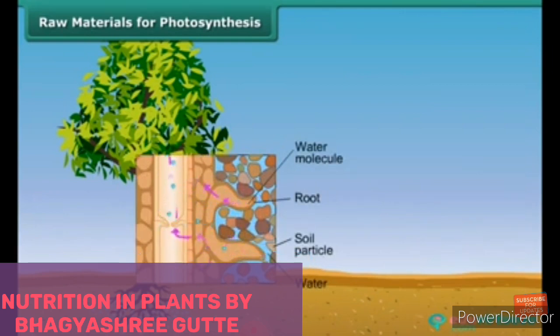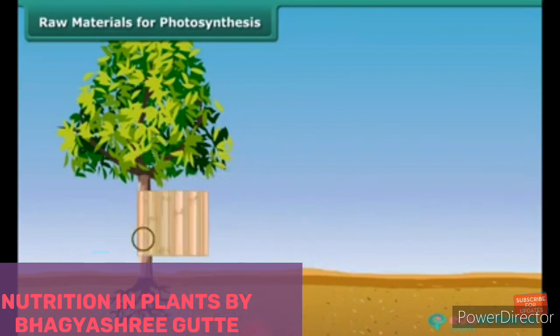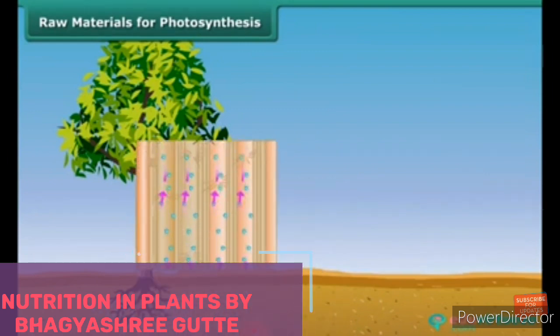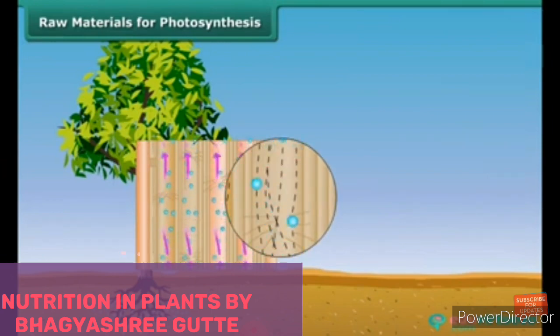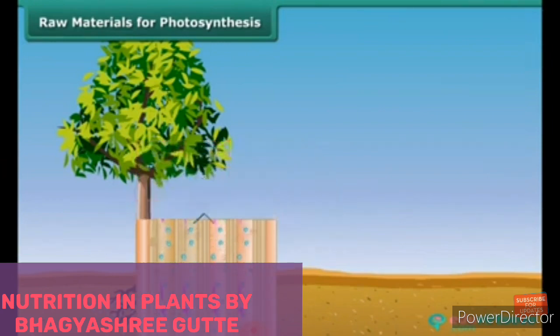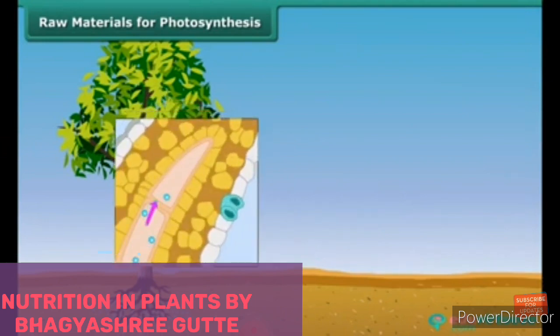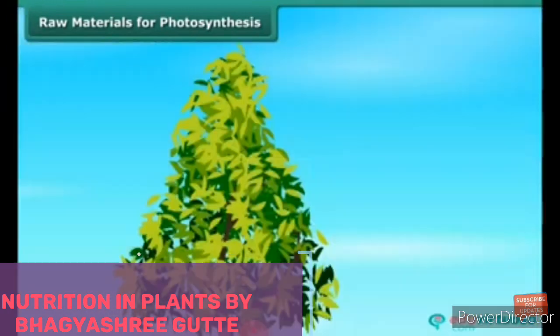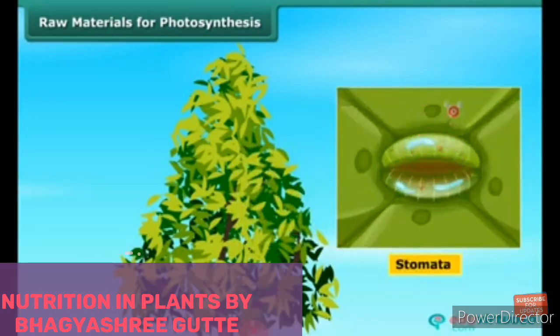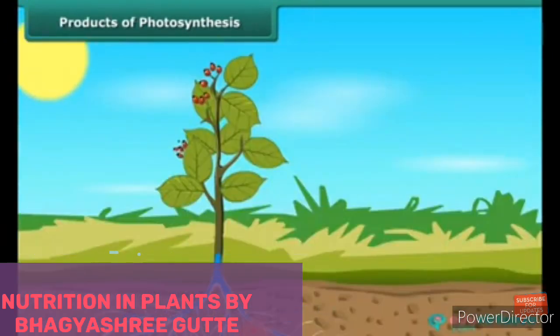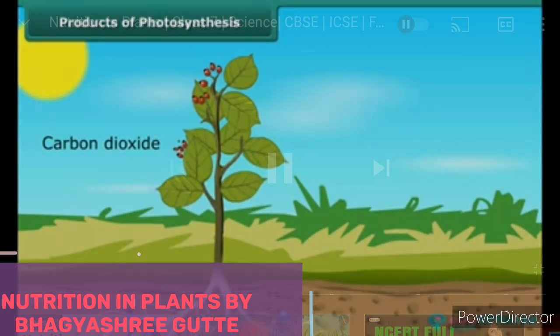The second raw material which they want is water. Downside you can see that water is absorbed through the roots and through the xylem. Two types of tubes are there, xylem and phloem. Through the xylem they absorb the water and send it towards the leaves. Here you can see the way of absorbing the water, and through the stomata they release the water. That process is also known as transpiration. Here you can clearly see that the raw material required for photosynthesis is water also. Through the stomata they can release the water droplets also.